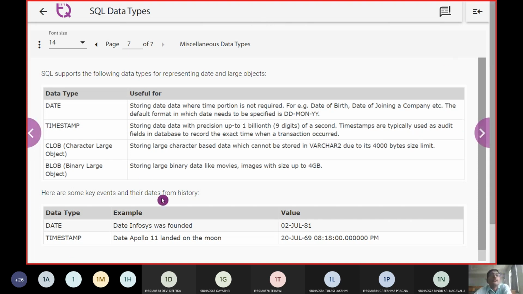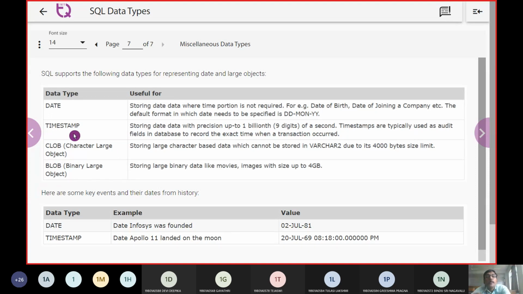Along with these data types, there are some more entities which fall into the miscellaneous data types. Those we call DATE or TIMESTAMP. The DATE data type gives a value with day, month and year, but internally it also stores the time.